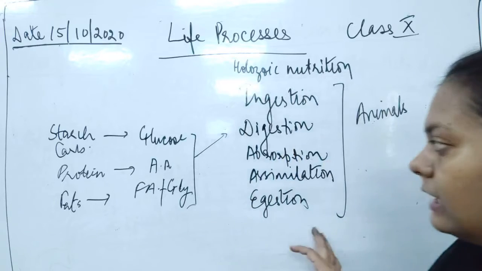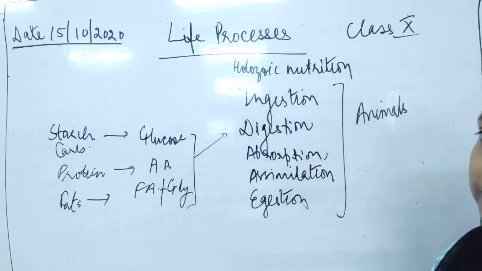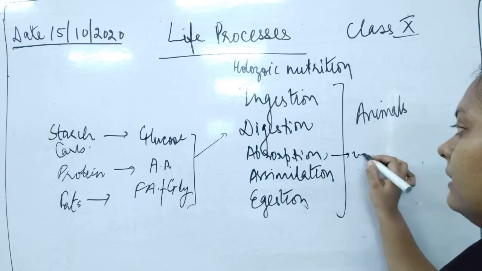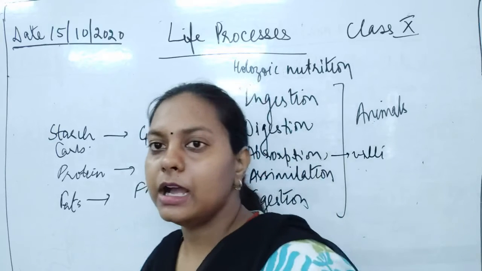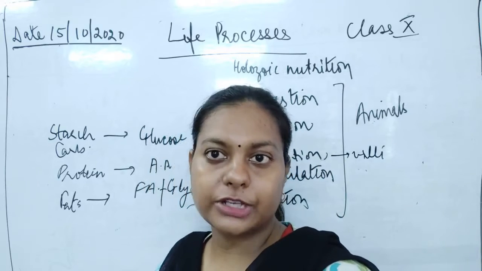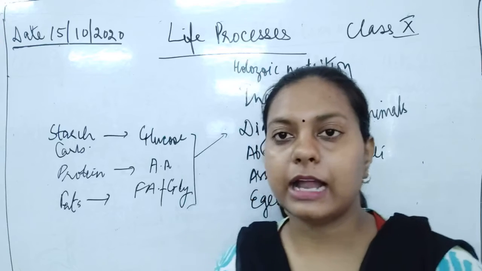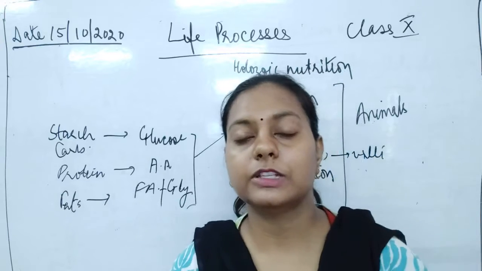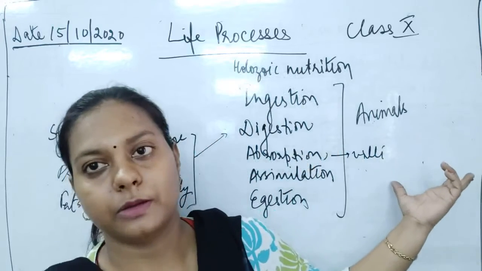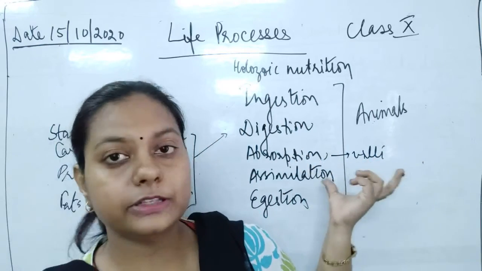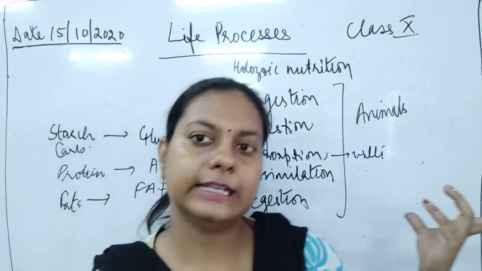Then we discussed absorption, which takes place in the villi. Why does this take place in the villi, children? Because villi are finger-like projections present at the inner lining of the small intestine, and this increases the surface area of absorption, so absorption can easily take place.